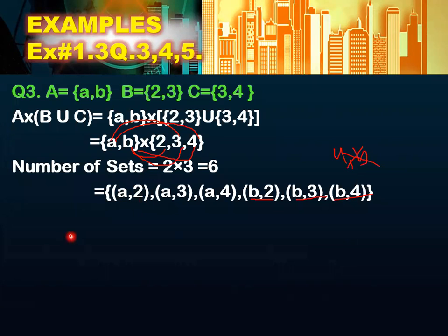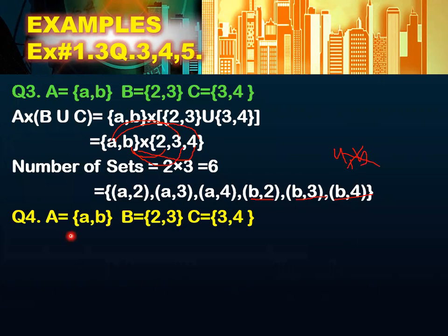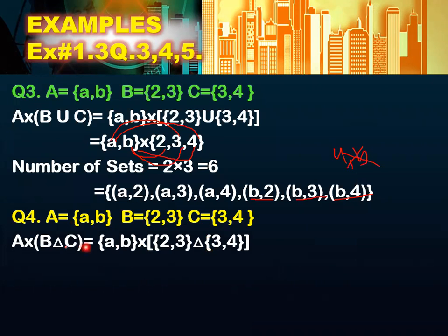Okay, now next you have, if you have question 4, A is equals to AB, B is equals to 2, 3, and C is equals to 3, 4. Now what you have to find out? You have to find out A cross bracket B symmetric C bracket close. Okay, what you have to find out? You have to find out the symmetric.